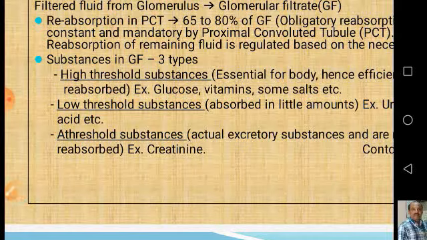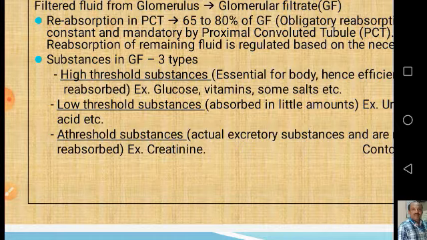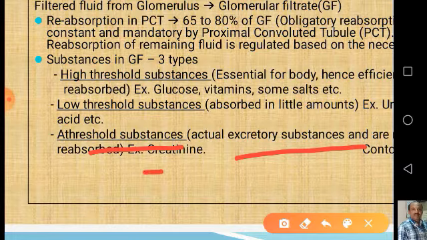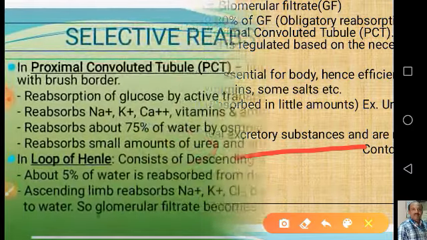Because it is needed for the maintenance of osmoregulation and internal homeostasis. And then there are the threshold-free substances. The third type are the no-threshold substances, which are actual excretory substances and are to be eliminated outside. The best example is creatinine.